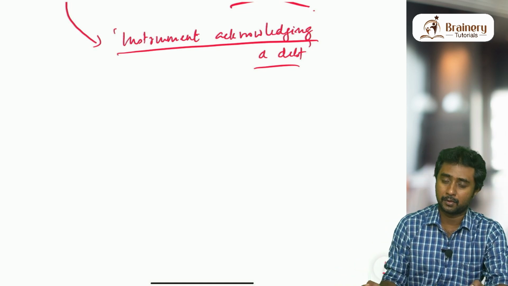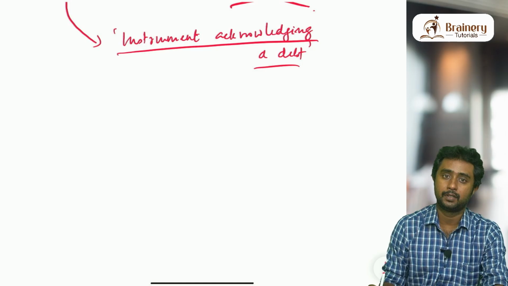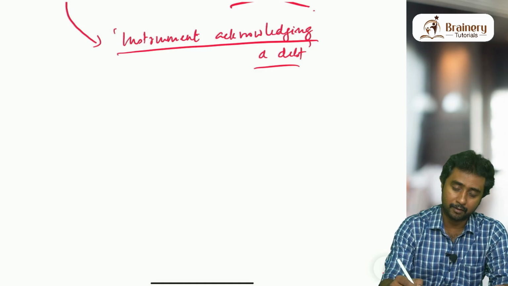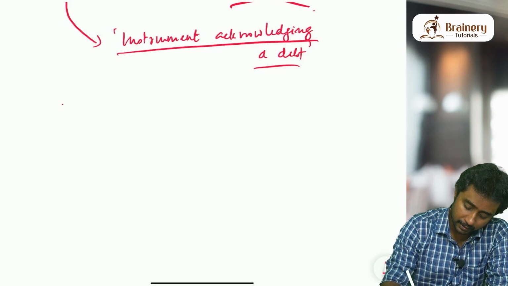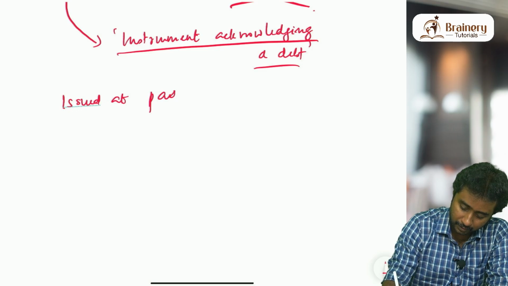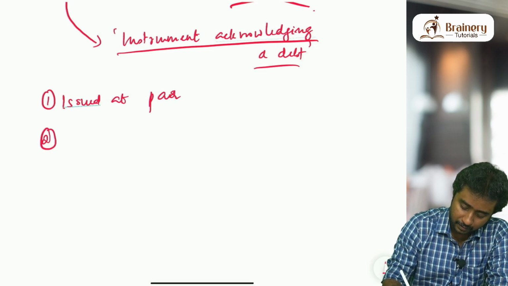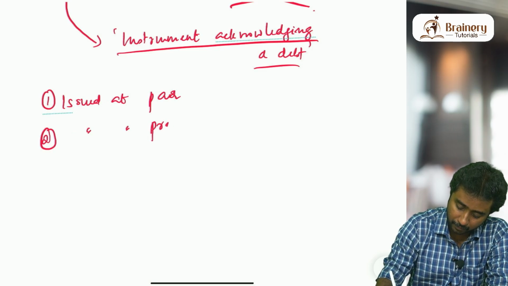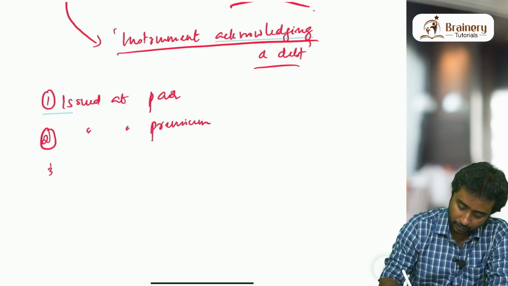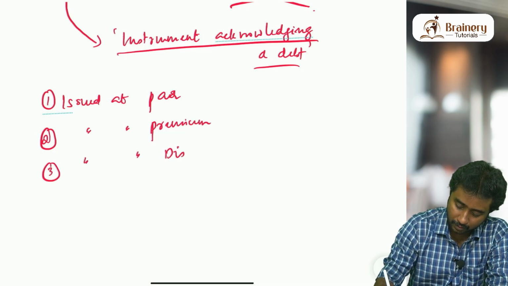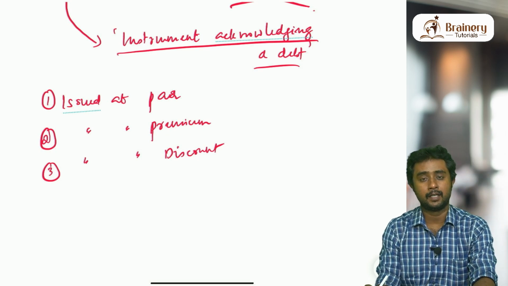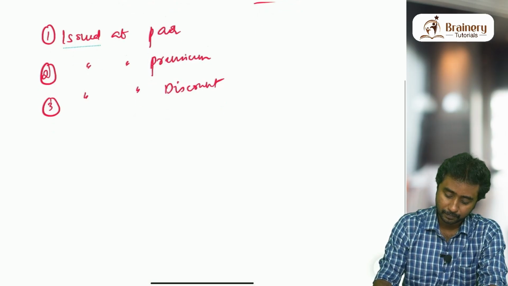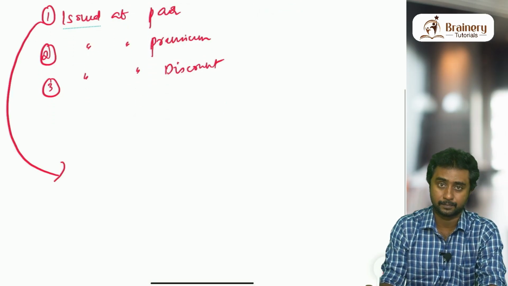Now we are going to discuss the types of issue of debentures for cash, or when debentures are issued for cash, what are the cases involved. First is debentures issued at par. Second is obviously issued at premium, and the third is issued at discount. So three cases are there in this chapter when it comes to debentures. First case is issued at par.